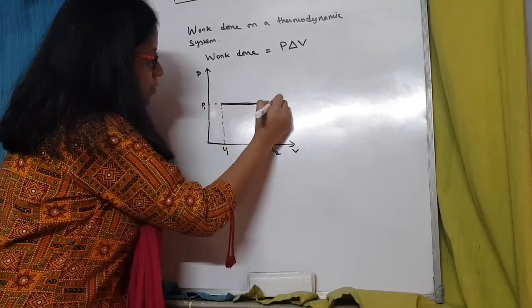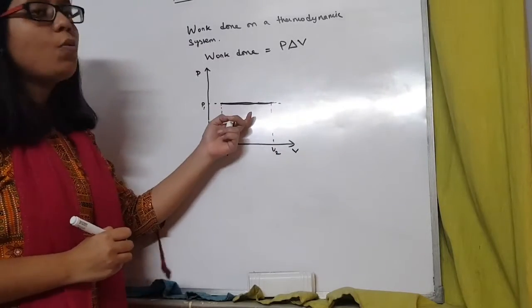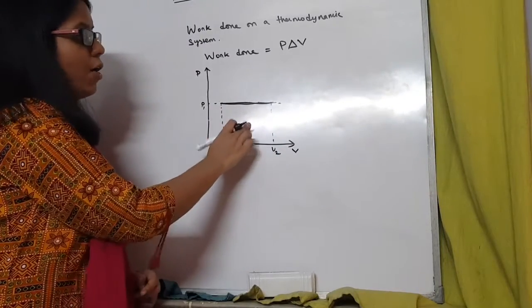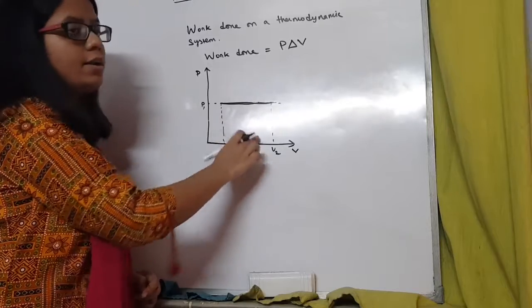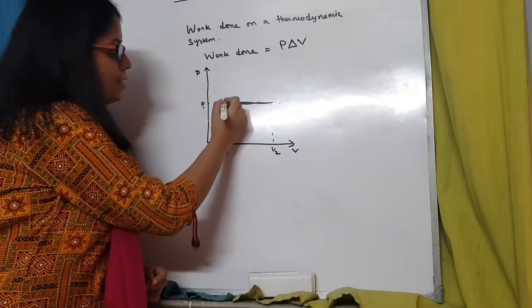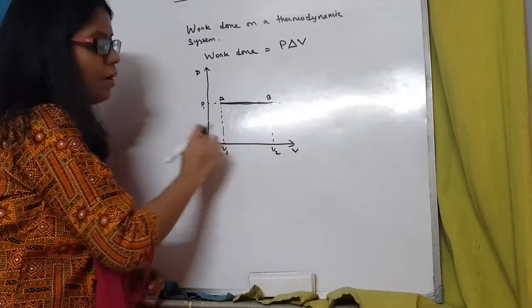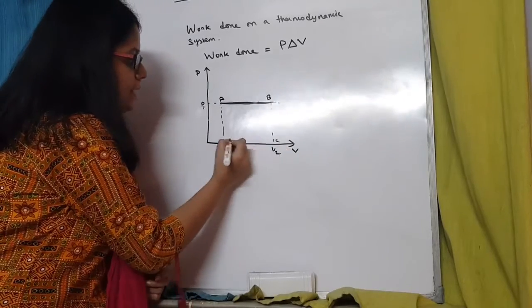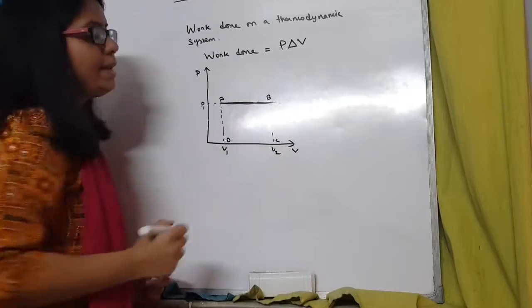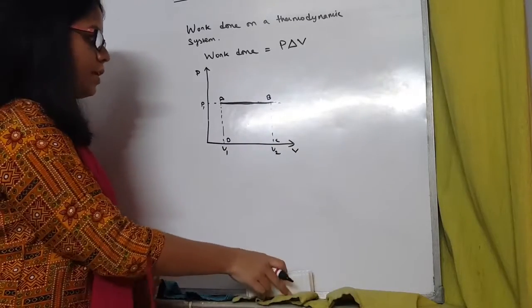The graph will look like a straight line, and the amount of work done will be found by calculating the area under this graph. The area under this graph, that is the area of this entire rectangle, say A, B, C, D, this entire area will give us the amount of work done.